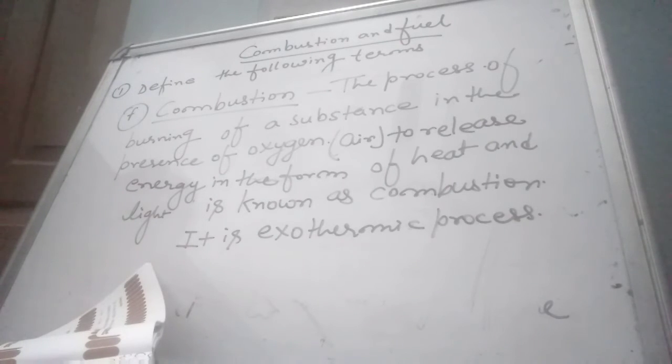When you burn 1 kg of fuel, suppose when you burn 1 kg of coal, then the amount of heat produced is about 25,000 kilojoule per kg. Or if you burn 1 kg of charcoal, the calorific value of charcoal is 29,600 kilojoule per kg.